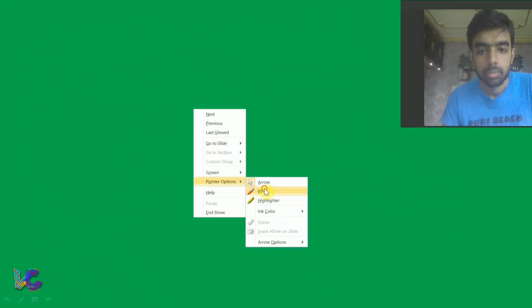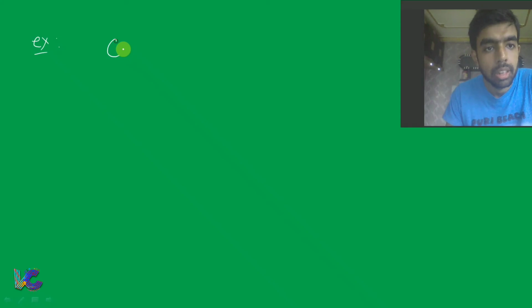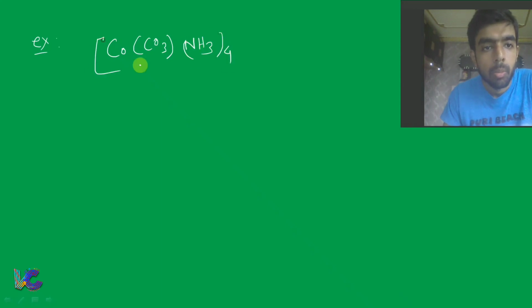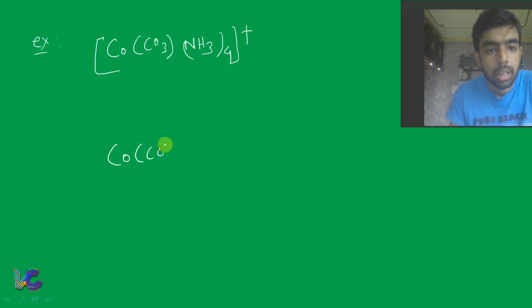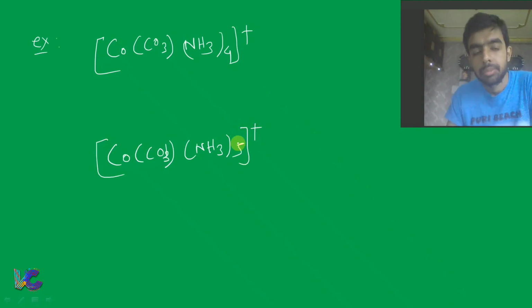Fine. Now let's take another example of flexidentate character of a ligand, and it will be more clear to you. So if this is cobalt, then this is Co(CO3)(NH3)4 plus, a complex, and another one you take, Co(CO3)(NH3)5 plus.